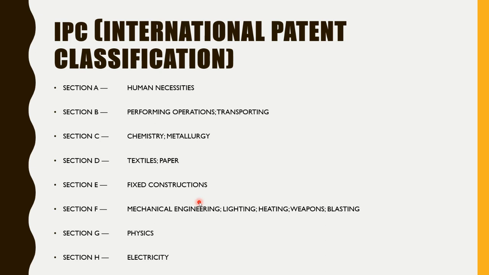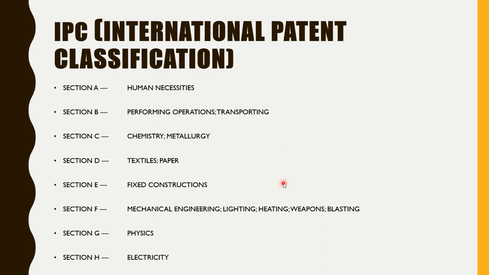IPC classification means the patent offices have classified these different patents into different classes, so that it would be easy to search for the different patents while searching for novelty. Here are the 8 different classes, based on which you can search for your patent, right? Even sometimes a single patent can lie in two different classes also. For example, mechanical engineering as well as performing operations.